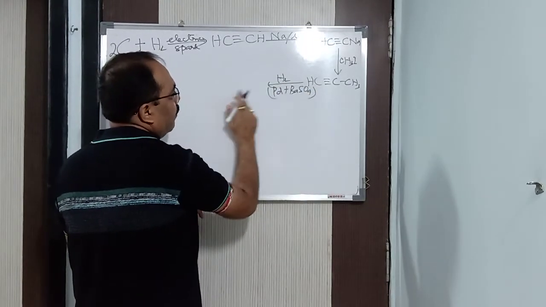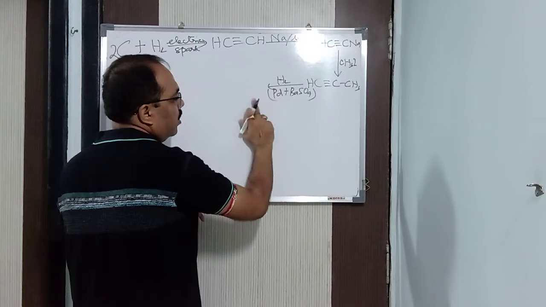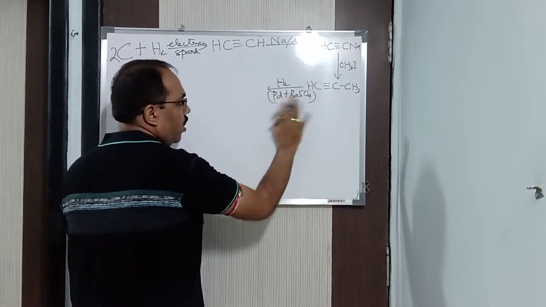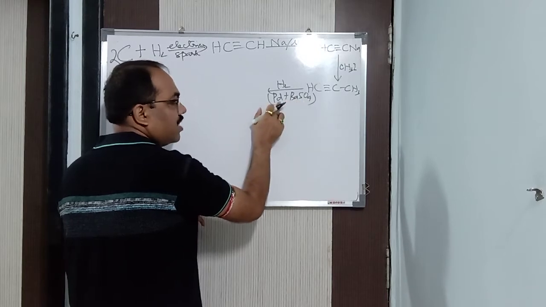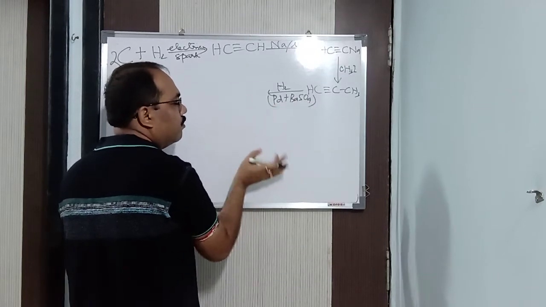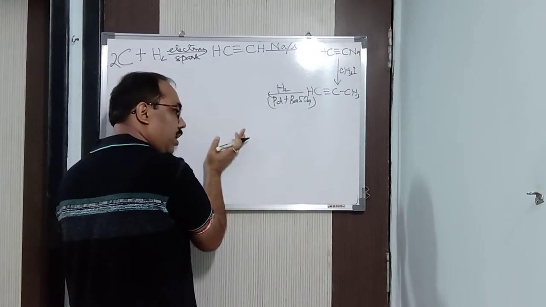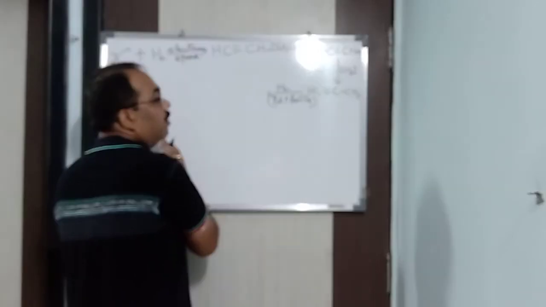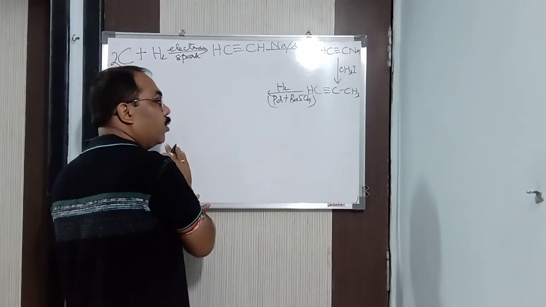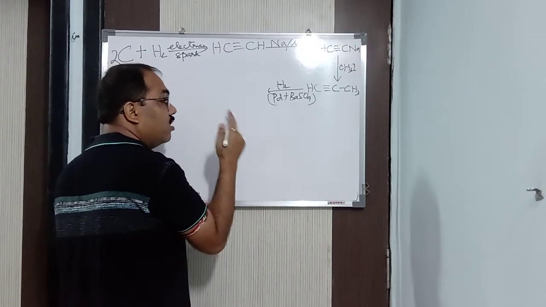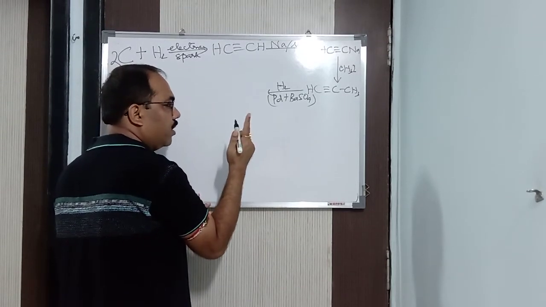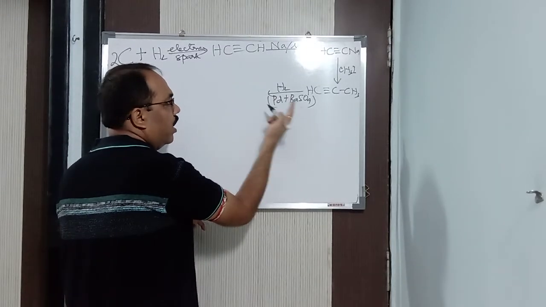Otherwise, what will happen is that propyne will react with hydrogen without BaSO4. BaSO4 acts as a poisoning substance. It poisons this catalyst, that is palladium. Otherwise propyne will be reduced to propene, and propene will be reduced to propane. But I don't want propene to be reduced to propane. I want to stop the reaction in one step. For that reason, I have used this particular Lindlar's catalyst.